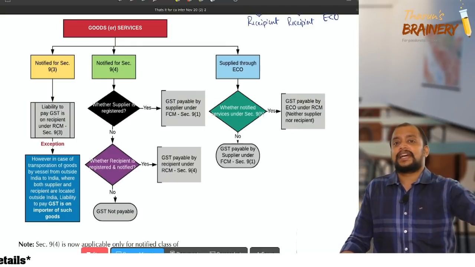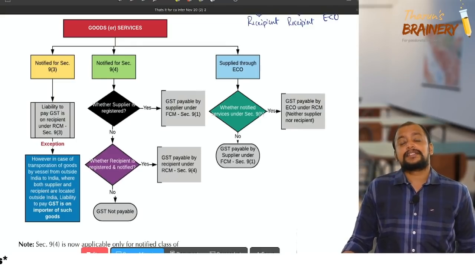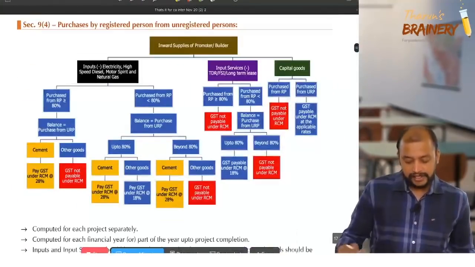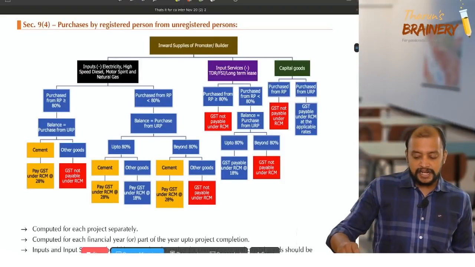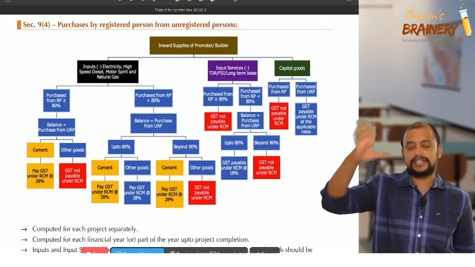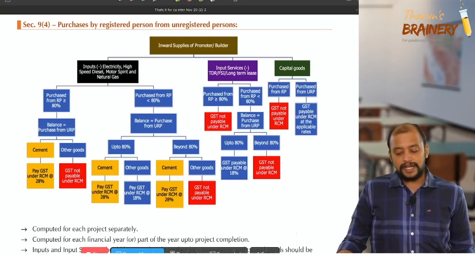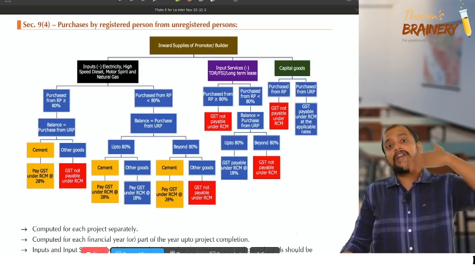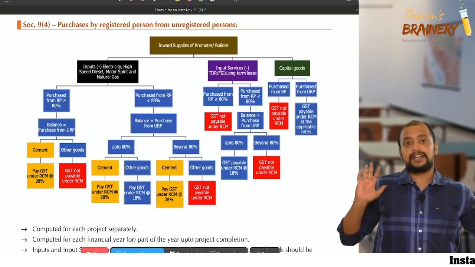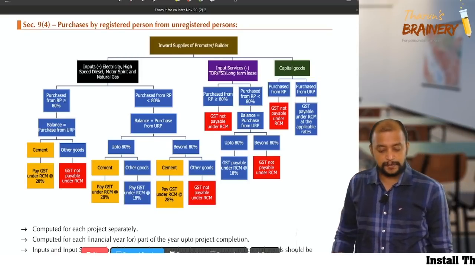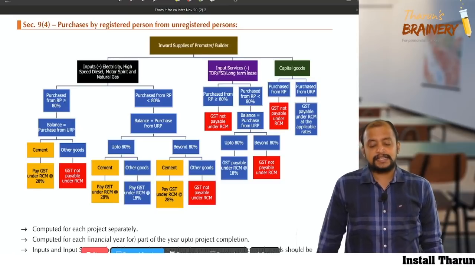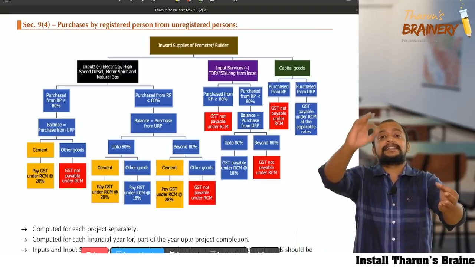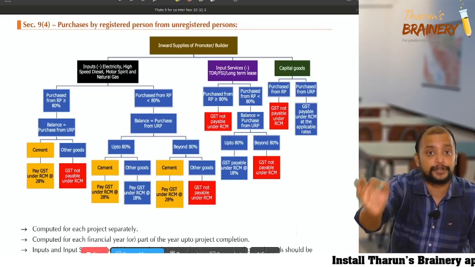That one transaction is real estate transaction: purchases by registered person from unregistered persons. Section 9 subsection 4: purchases by a registered person from unregistered person by a real estate developer or a promoter.